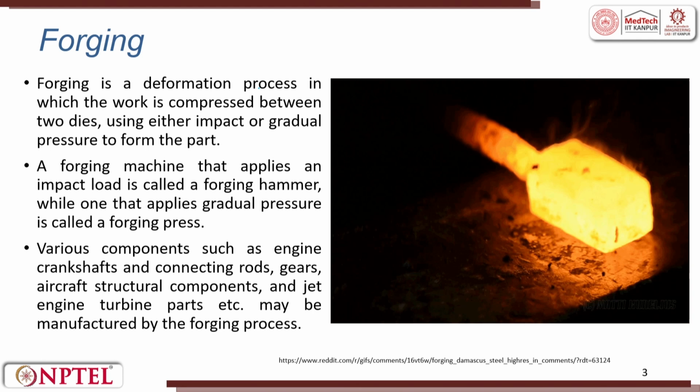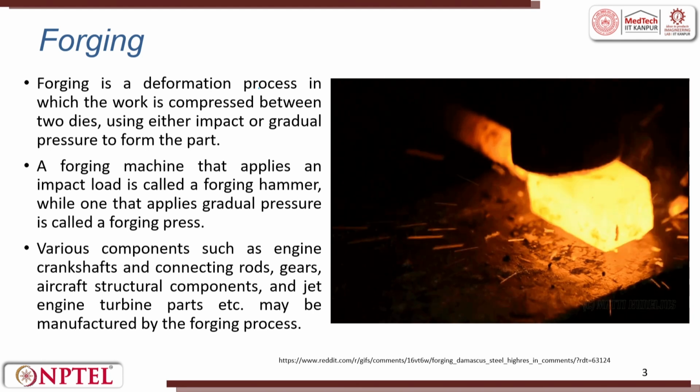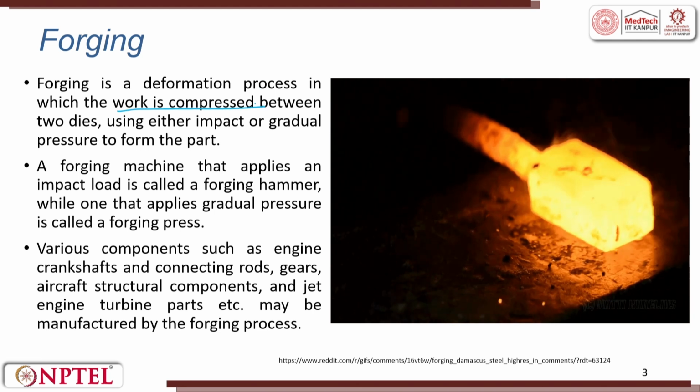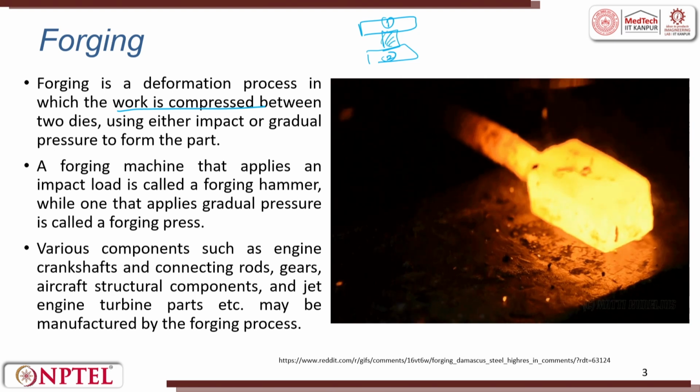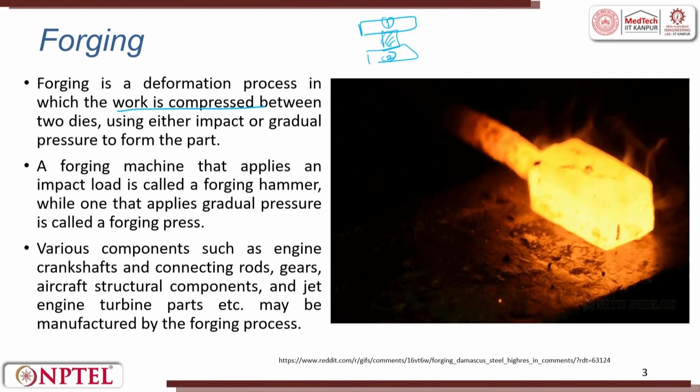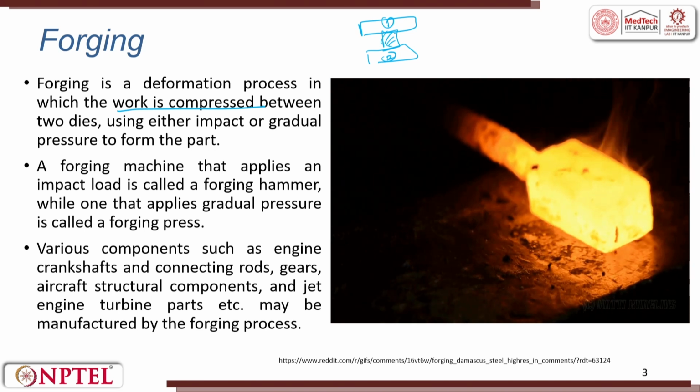Forging is a deformation process in which the work is compressed between two dies. So, here we assume that there is a top die and a bottom die. These are die 1 and die 2, and you have the workpiece here. So, there is a compressive load applied. The compressive load can be gradual also, but when it is gradual, the deformation will not be so fast.